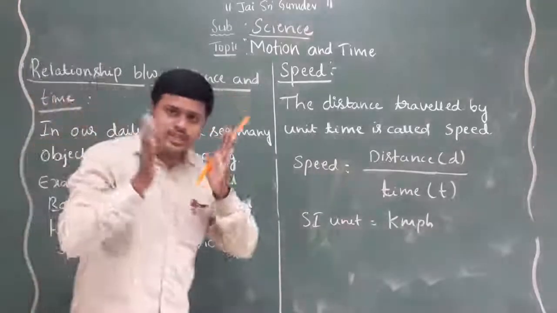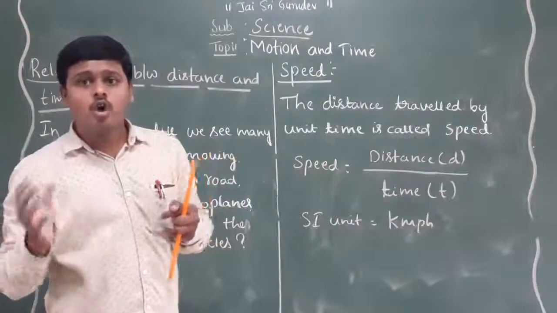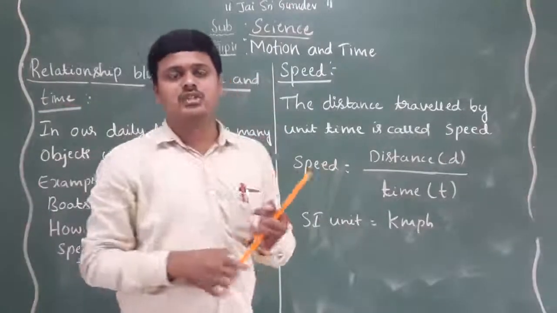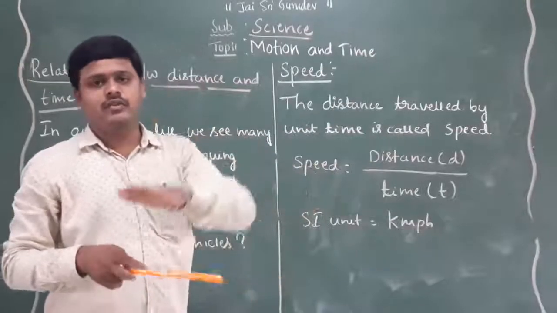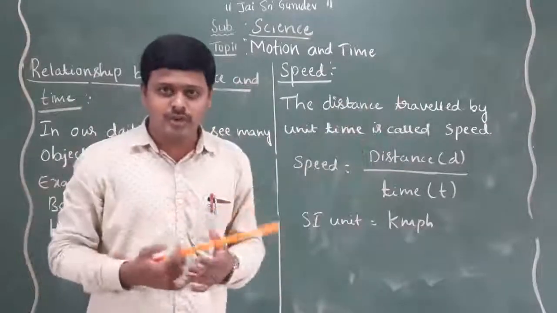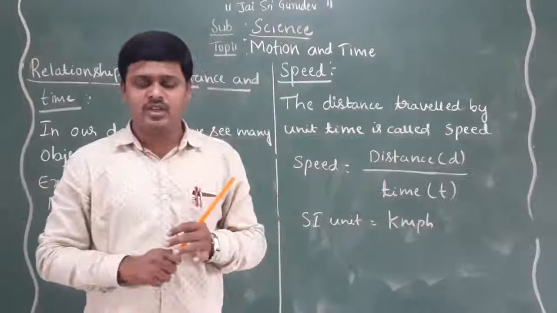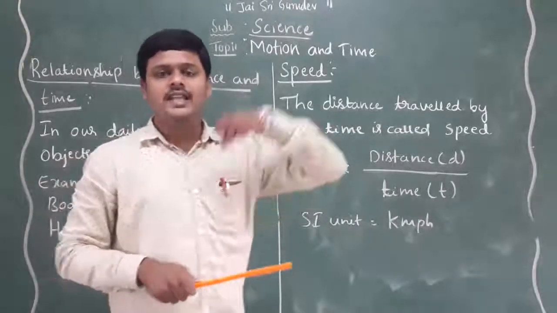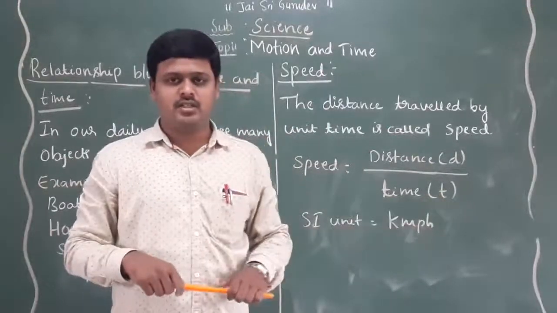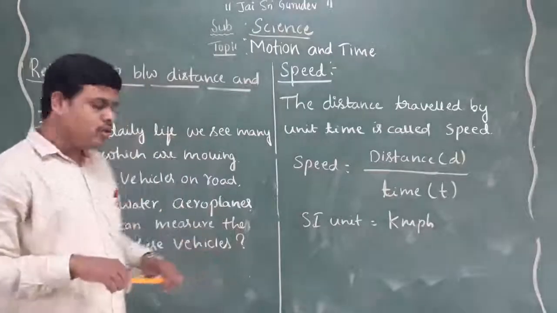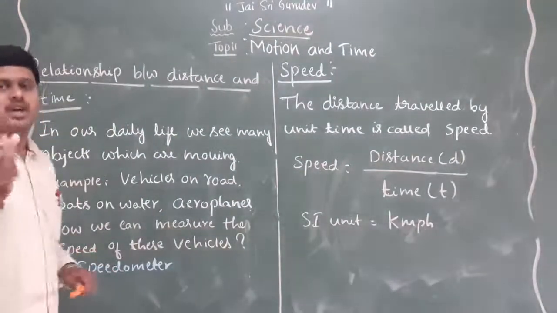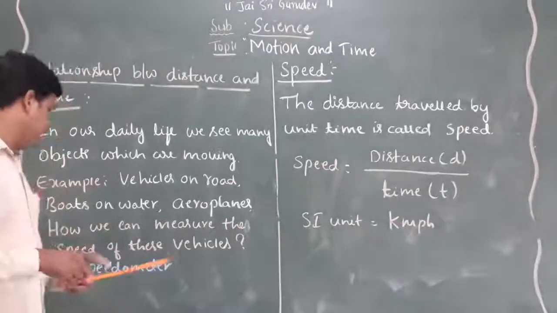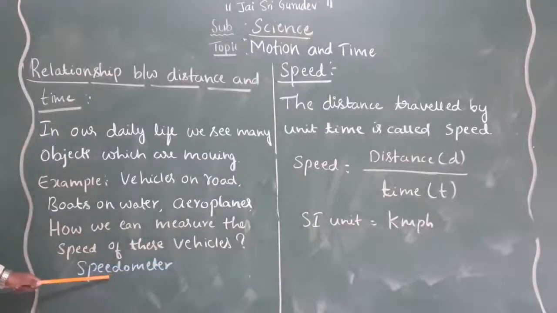My question is, how can we easily measure the speed of an object? We observe so many varieties of moving objects in our day-to-day life. So how can we easily measure the speed of an object? We have one instrument named the speedometer.